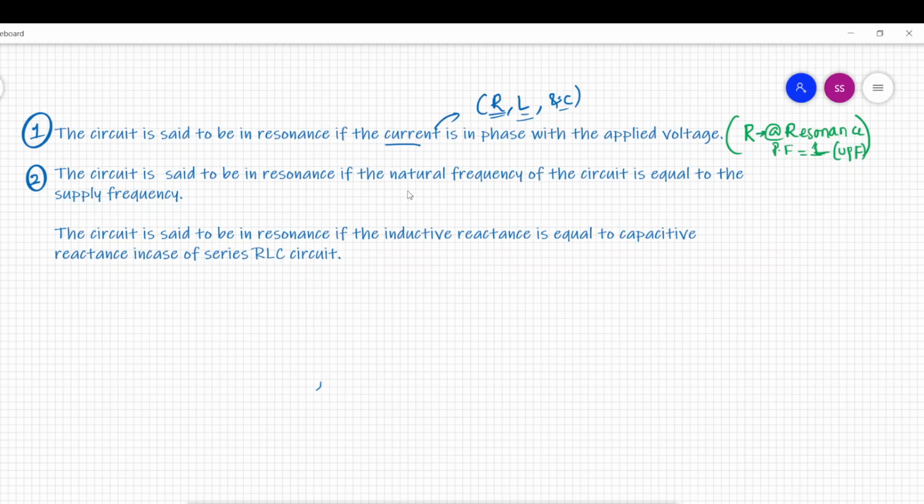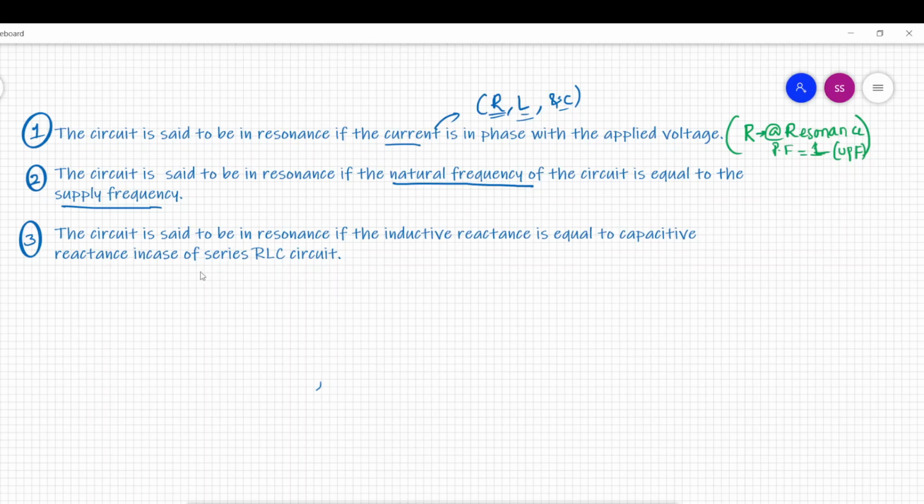So that was the resonance concept only. That means when the natural frequency of the circuit is equal to the supply frequency, so we will be supplying the circuit with some frequency. When that frequency matches the natural frequency of the circuit, it will go into resonance condition. This is another example.